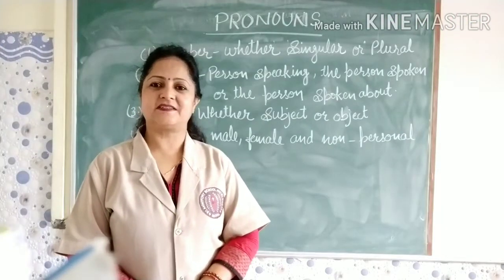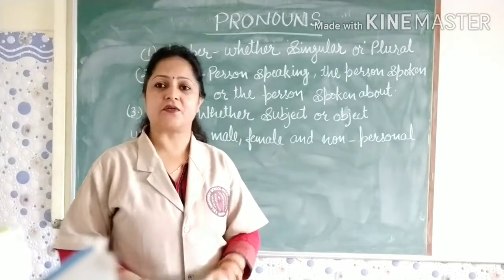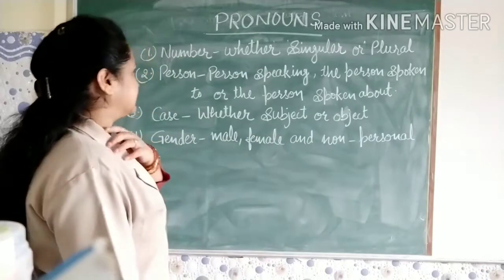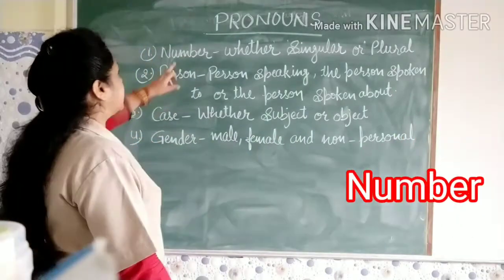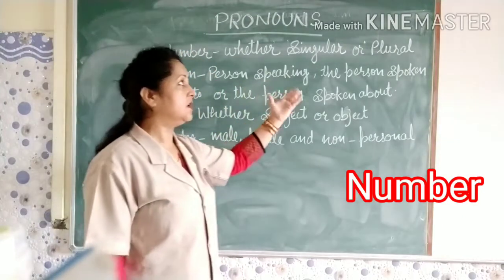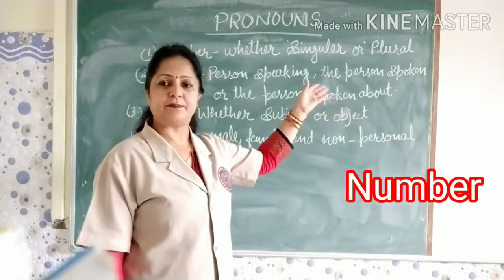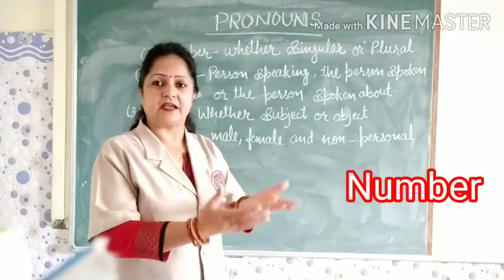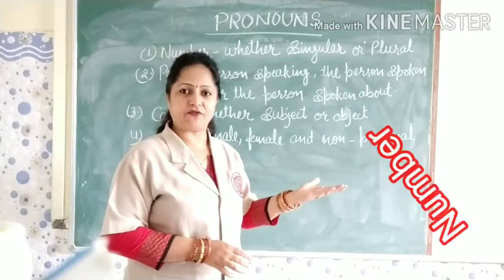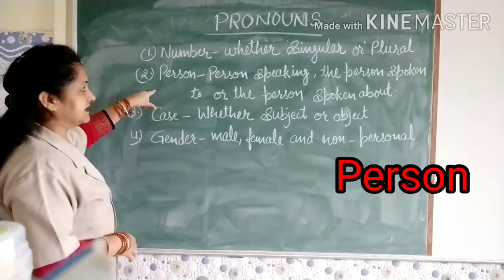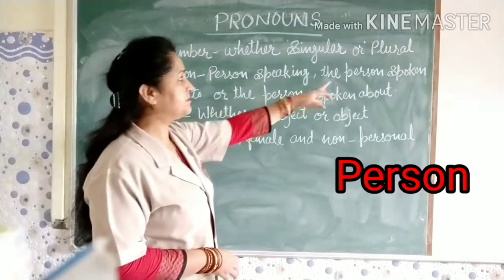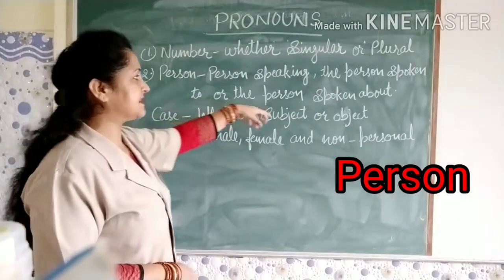These personal pronouns vary according to 4 grammatical features. The first feature is number. Number means whether the pronoun is singular or plural, whether the pronoun here is a single person, or a group of persons. Second is person: the person speaking, the person spoken to, or the person spoken about.